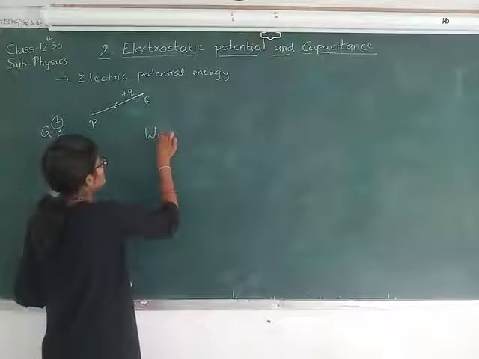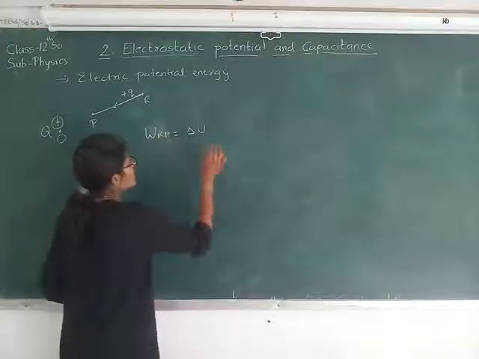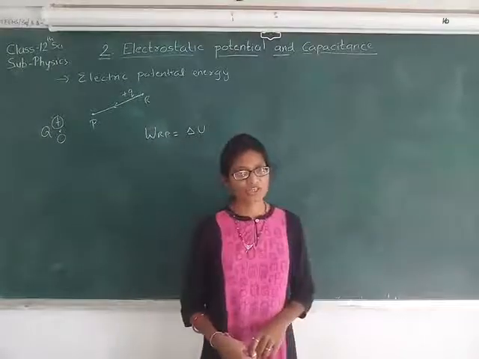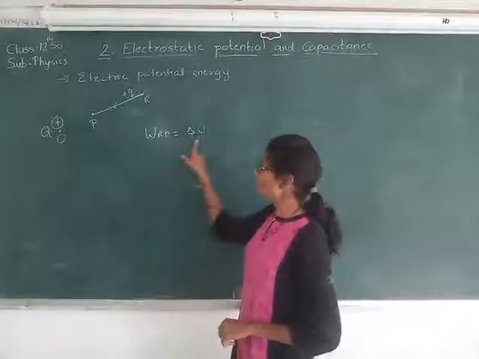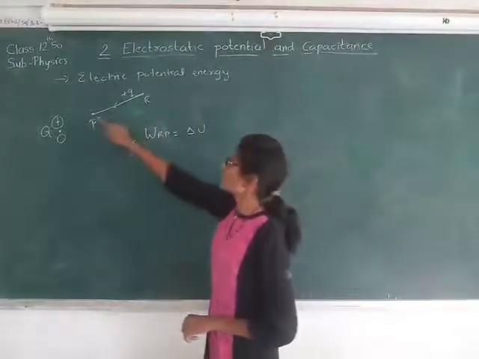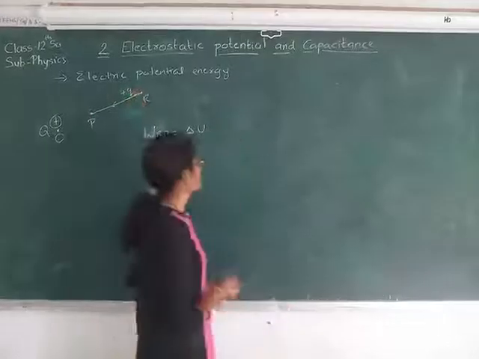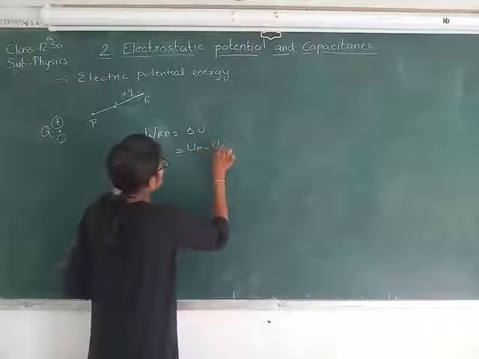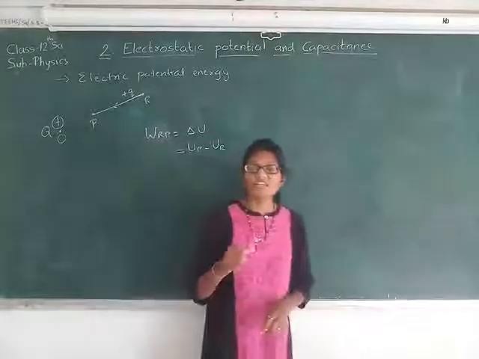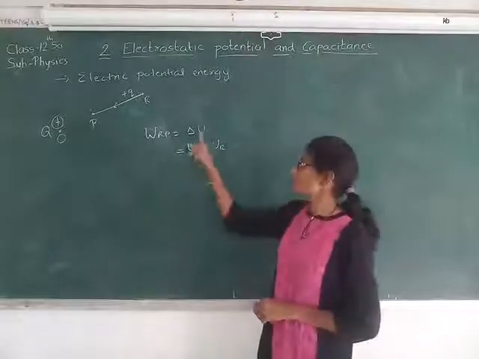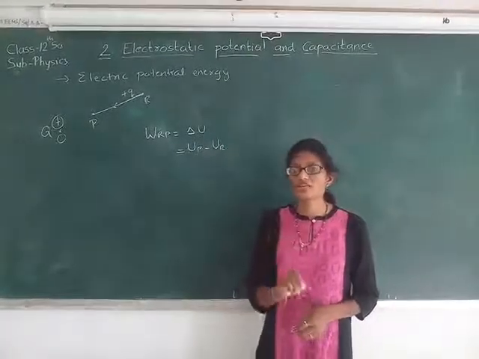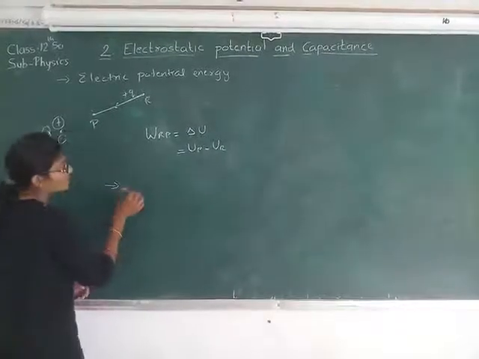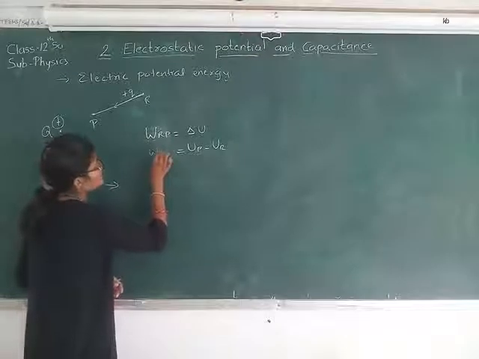So as we have seen, W_RP equals delta U. Here delta U represents the potential energy difference between these two points, that is U_P minus U_R. That means here we are considering the potential energy difference and not the potential energy at a particular point. So what is important to note down is that from these equations,